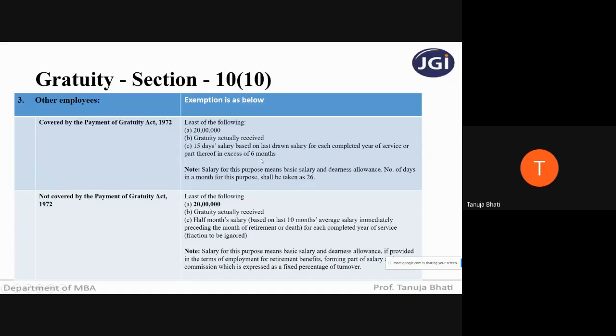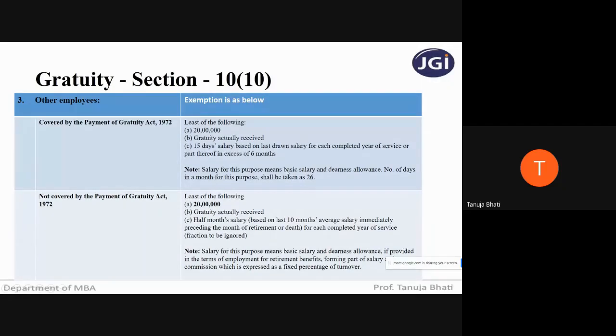Now here, what they're telling, as Padmaja had told at that time, is that if it is 7 months, then you have to take it as 1 full year. Because here specifically they have given in the provision that any service in excess of 6 months, you consider as 1 full year. So out of these three, whatever is the least amount will be given as exemption for gratuity. Very, very important, students. Gratuity is very important. Now, when I say salary, what is salary for the purpose of gratuity you are going to take? You are going to take only basic salary and dearness allowance.